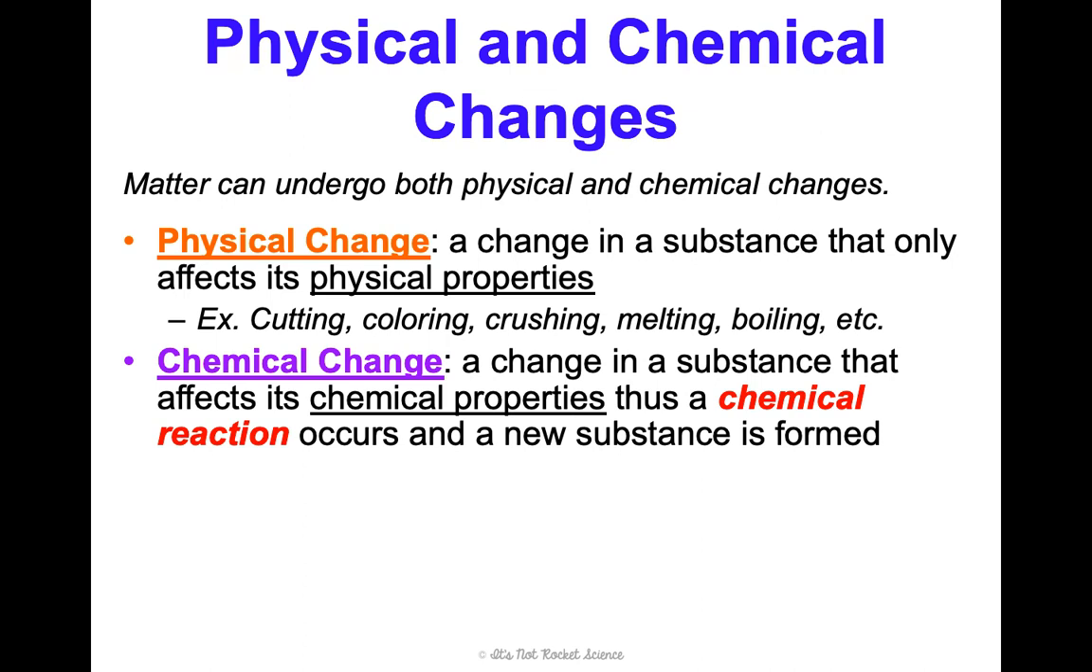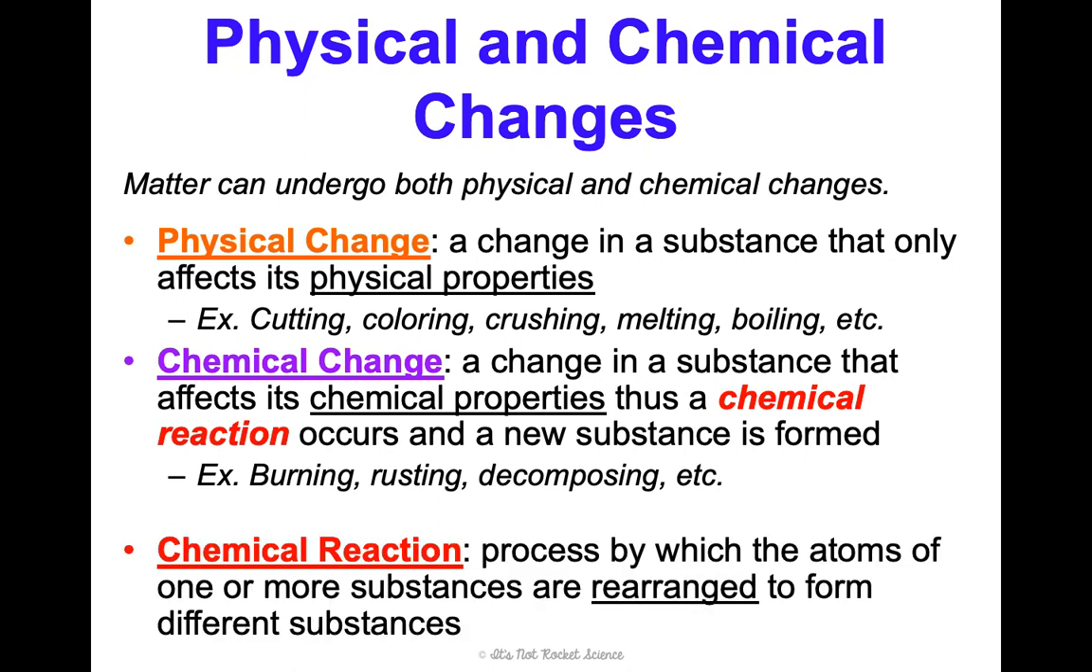Next is a chemical change. A chemical change is a change in a substance that affects its chemical properties. Thus, a chemical reaction occurs and a new substance is formed. For example, burning, rusting, decomposing, anything like that. A chemical reaction is a process by which the atoms of one or more substances are rearranged to form a different substance. We're going to go into naming and that kind of thing once we get through this unit later on in the semester.